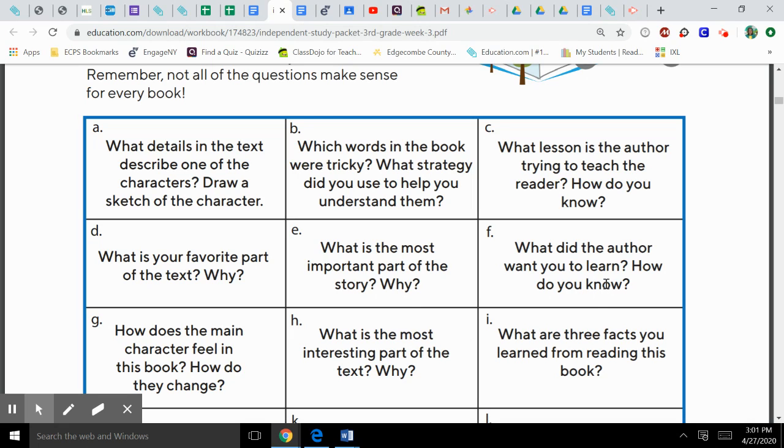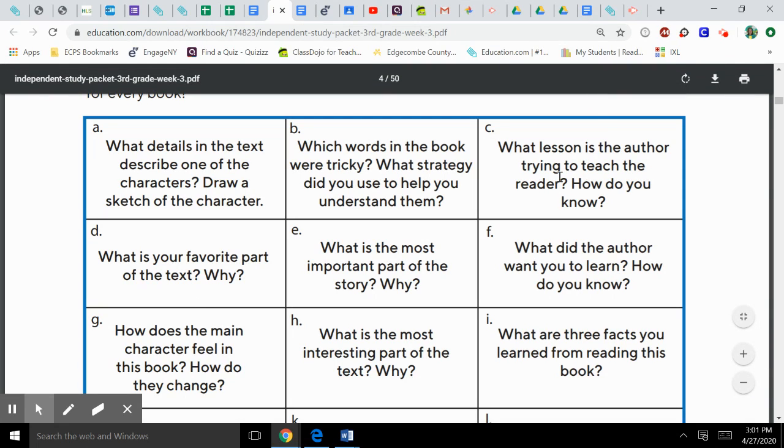What did the author want you to learn? How do you know? That again can be lesson. What lesson was he trying to teach? How does the main character feel? That's character feelings and traits again. What is the most interesting part of the text and why? Almost the same as E.